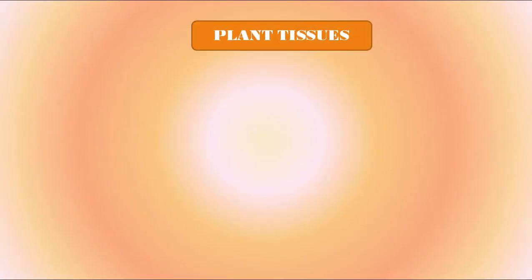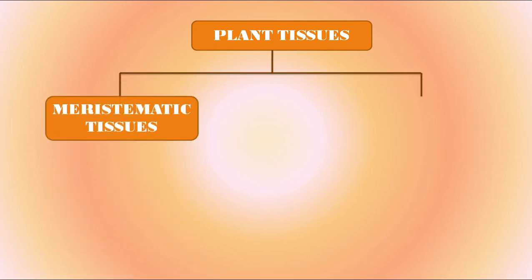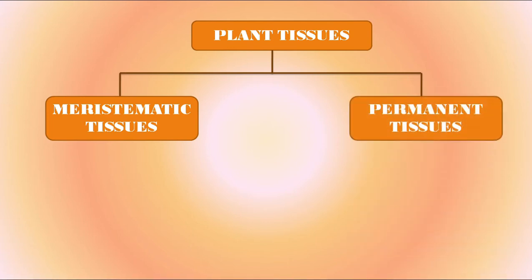Students, in the previous lecture we learned that based on whether the cells and tissues are capable of dividing or not, these are classified into two main groups. The first one is the meristematic tissues, which consist of young and actively dividing cells. These cells divide and redivide continuously and form new cells.